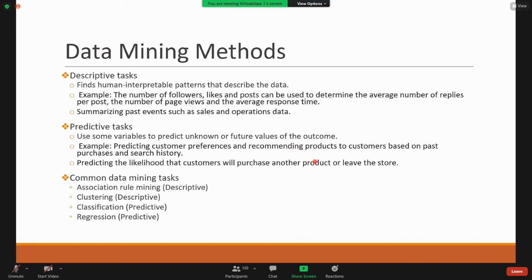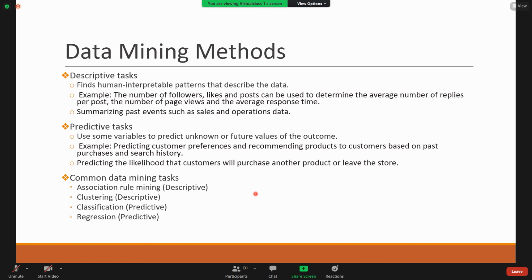We can also predict the likelihood that customers will purchase another product or leave the store and move on to another store. This is customer churn prediction. Knowing the customer data, one can predict whether customers will continue purchasing in the store or leave for another store. This kind of prediction comes under the predictive task.